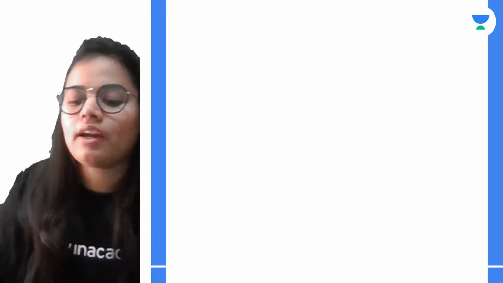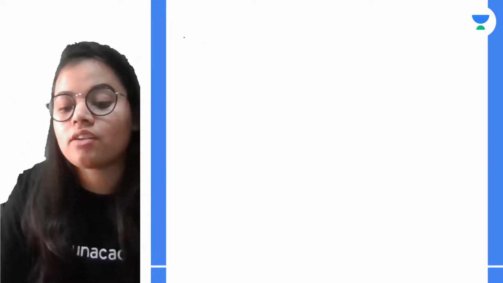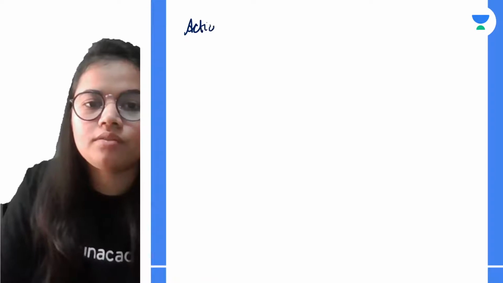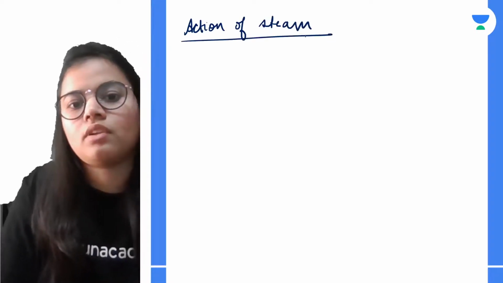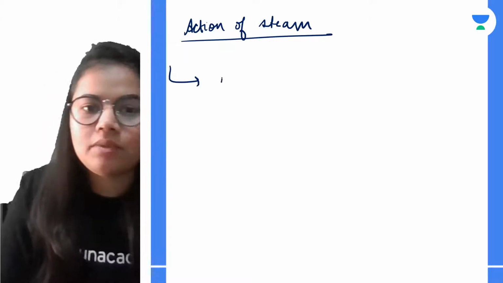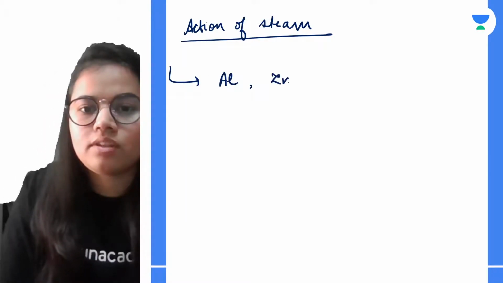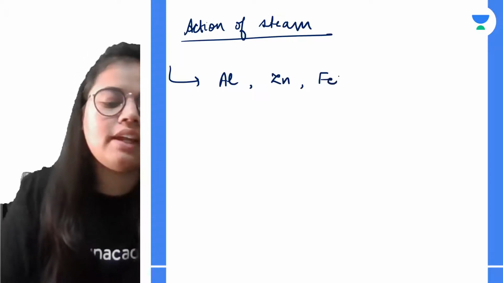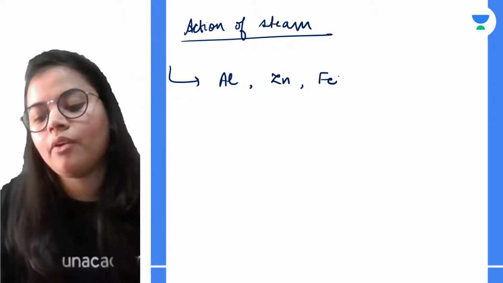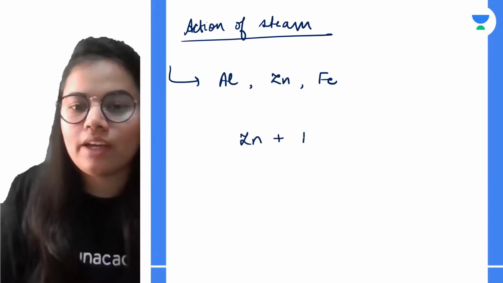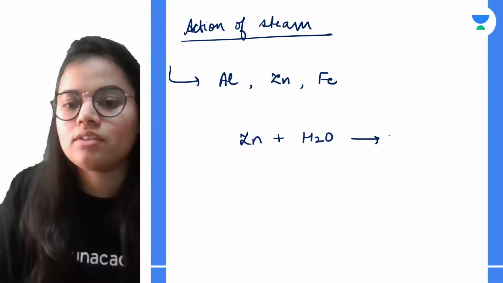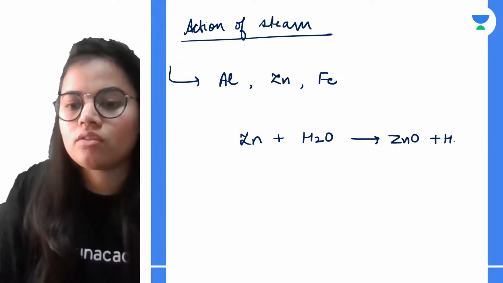Next is the action of steam. Elements such as aluminium, zinc or iron react with steam to give hydrogen. For example, in the case of zinc, it gives zinc oxide plus hydrogen.